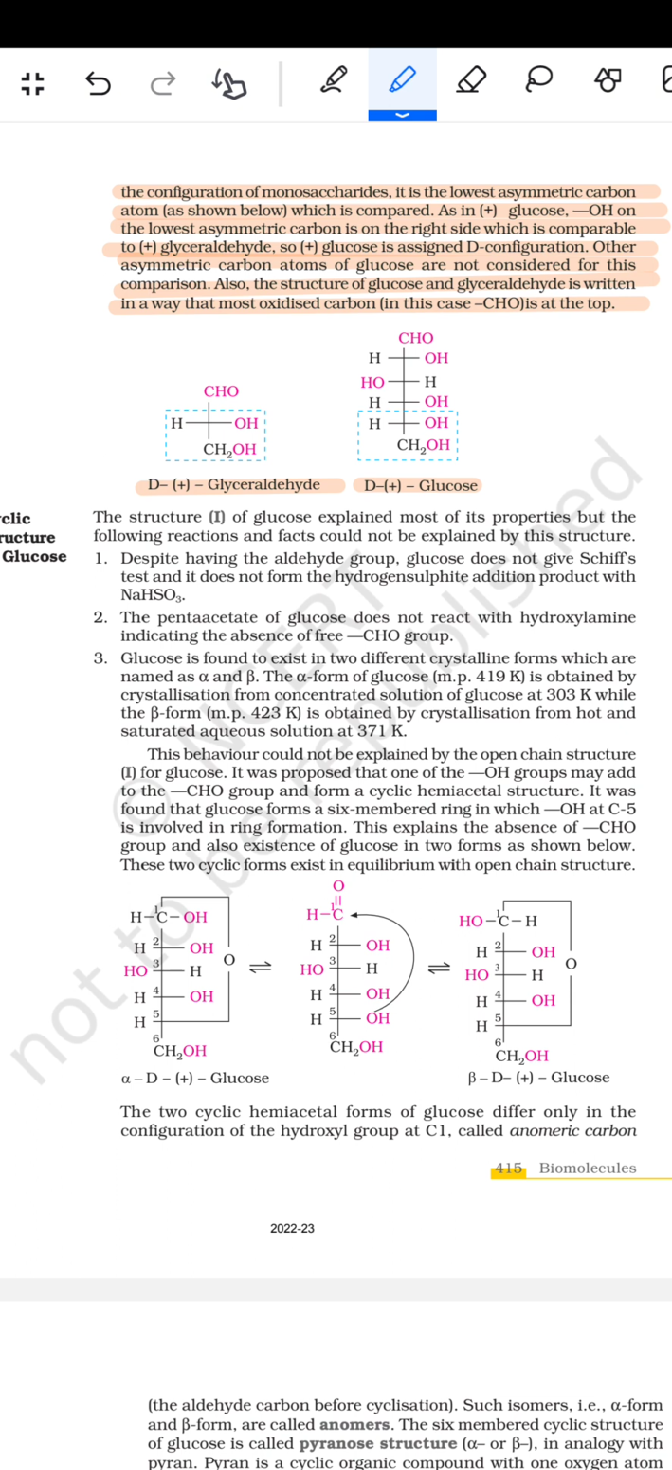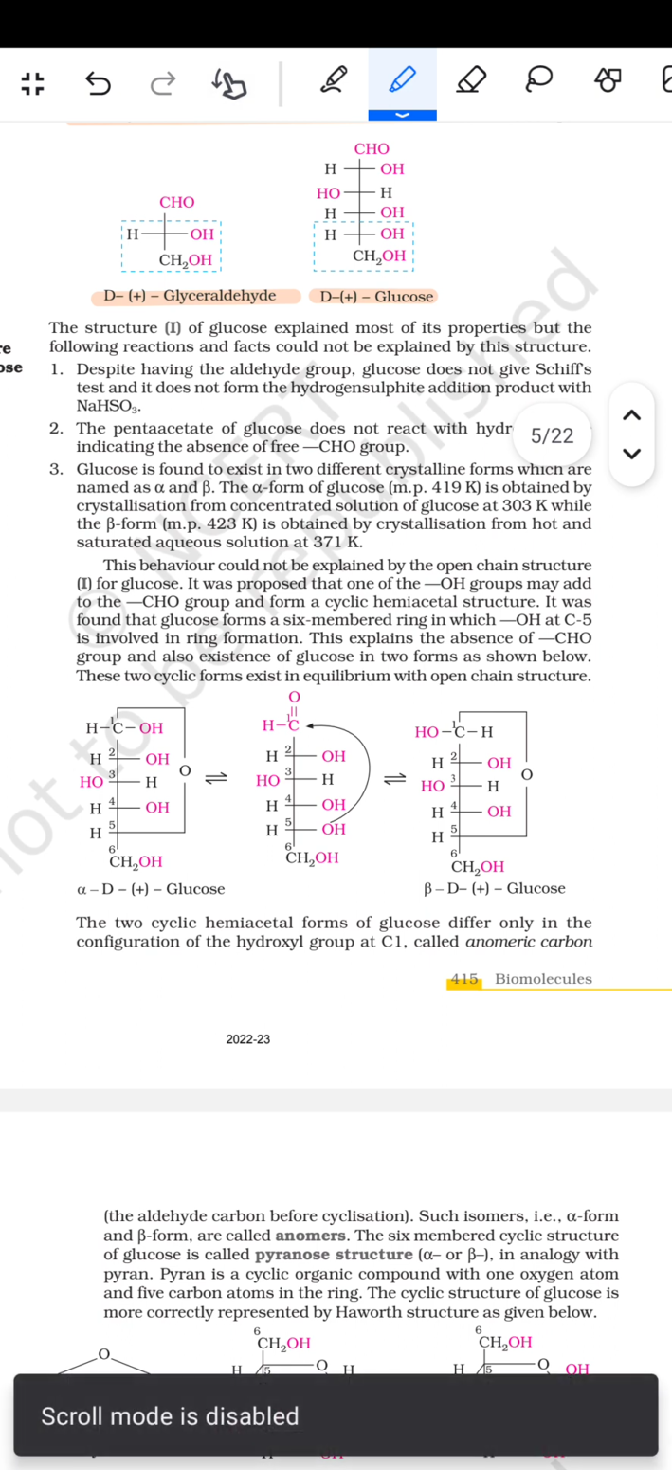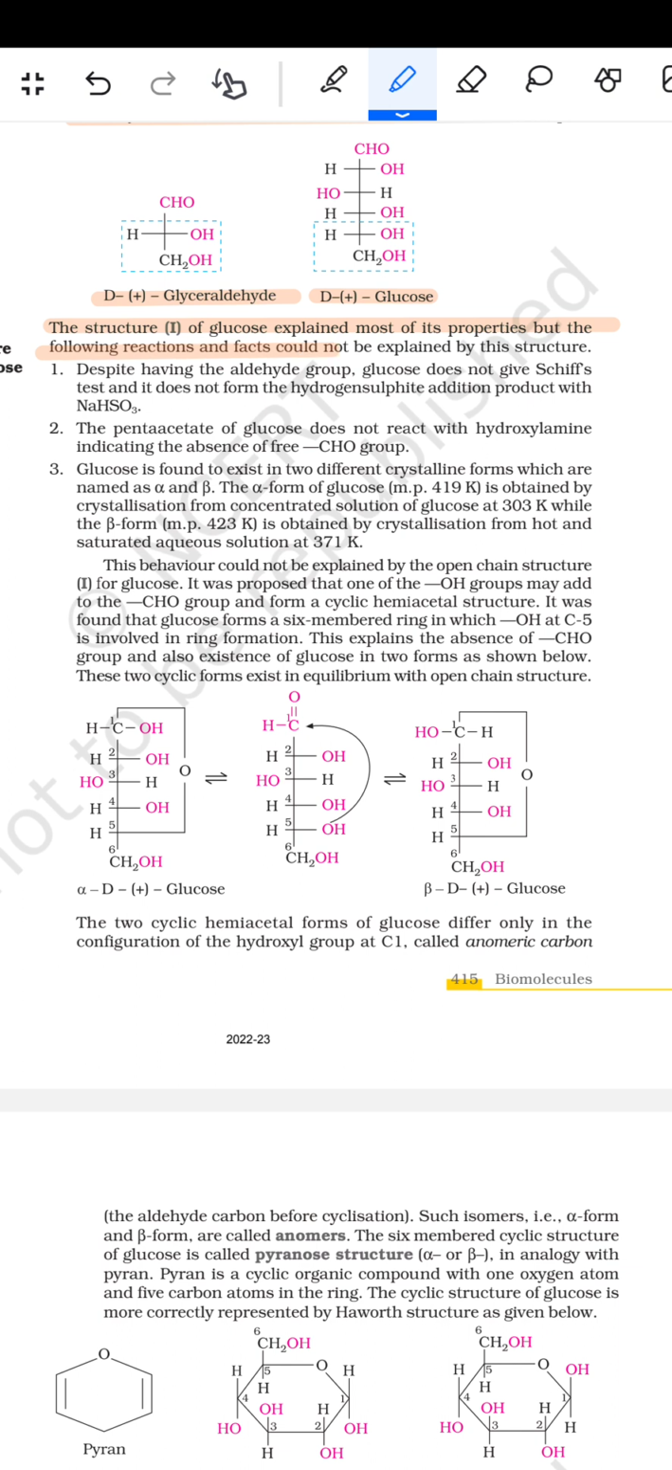इसके बाद फिर आता है कि the cyclic structure of the glucose. The structure one of the glucose explained most of its properties, but the following reactions and the facts could not be explained by this structure. तो पहला, despite having the aldehyde group, the glucose does not give a Schiff test and it does not form the hydrogen sulfide addition product with the NaHSO3. The pentacetate of the glucose does not react with the hydroxylamine, indicating the absence of the free CHO group.